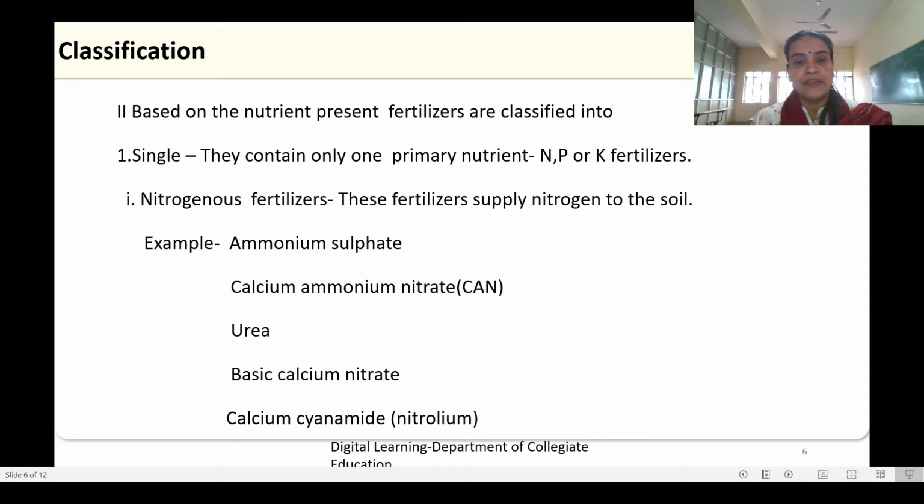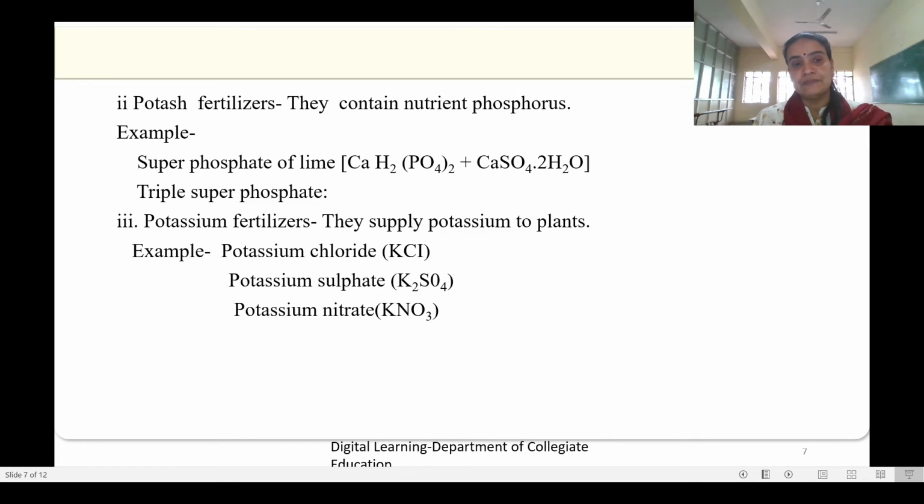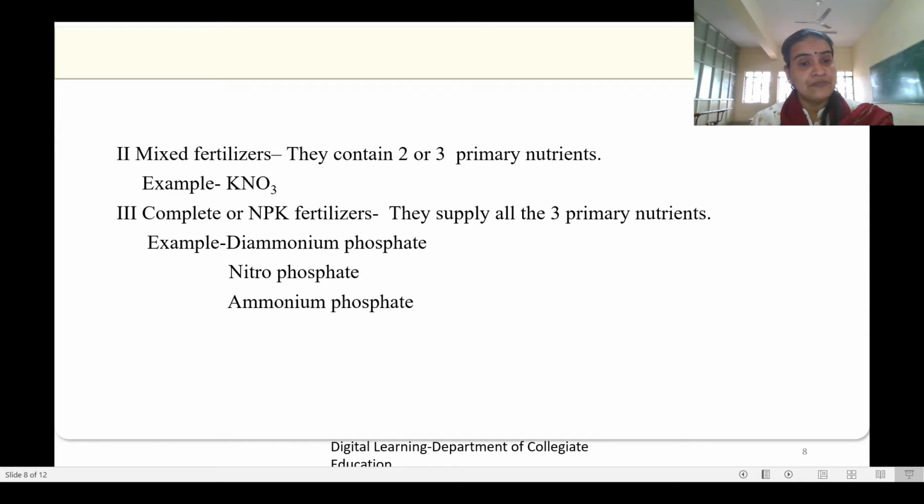For example, it can be ammonium sulfate, it can be calcium ammonium nitrate, it can be urea, it can be basic calcium nitrate, etc. It can be potash fertilizers which provide potassium to the plants. For example, superphosphate of lime or triple superphosphate, and potassium fertilizers also will supply potassium, and they can be potassium chloride or potassium sulfate or potassium nitrate.